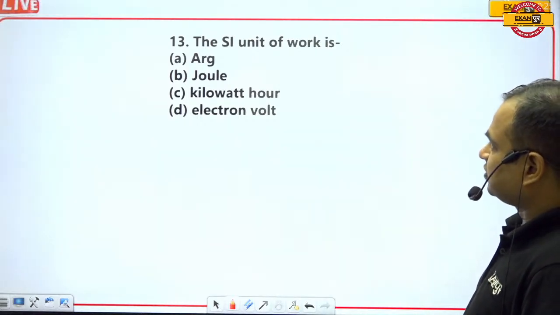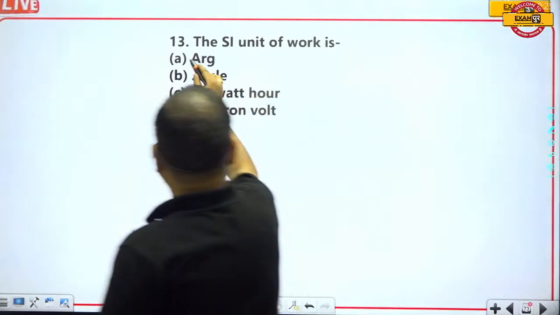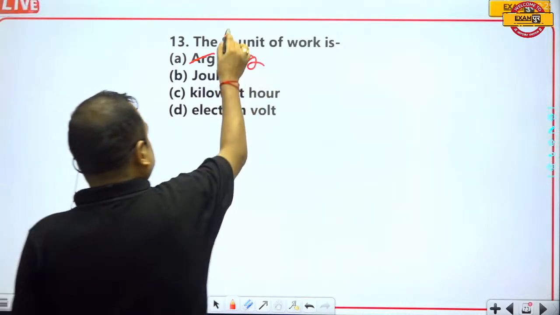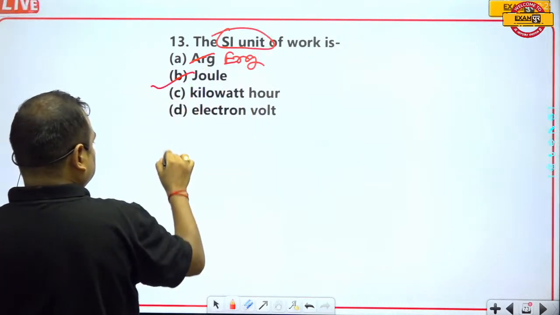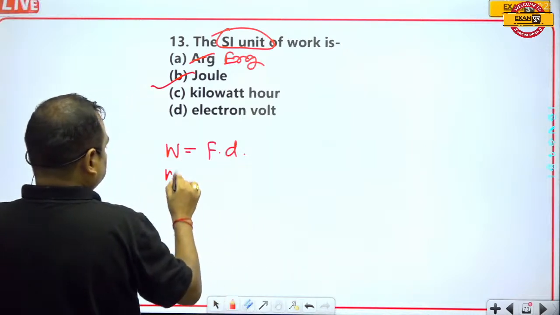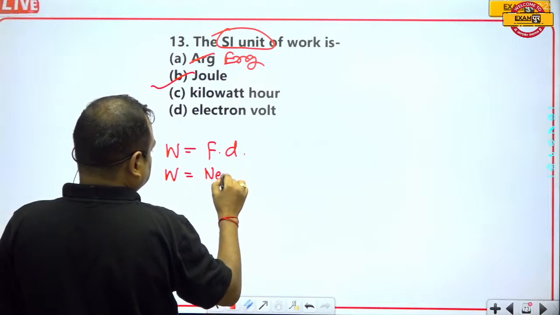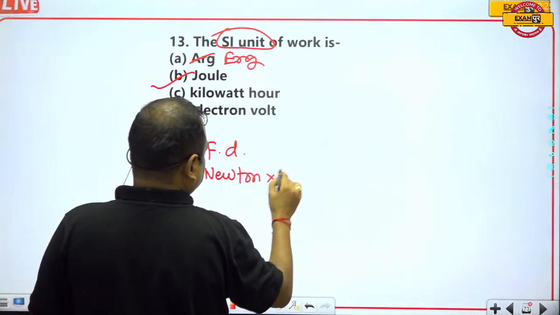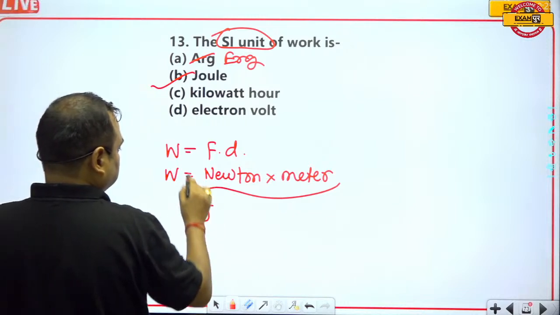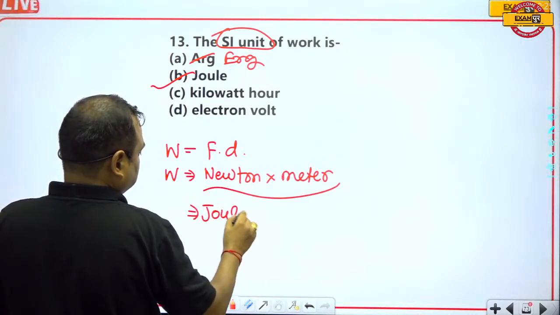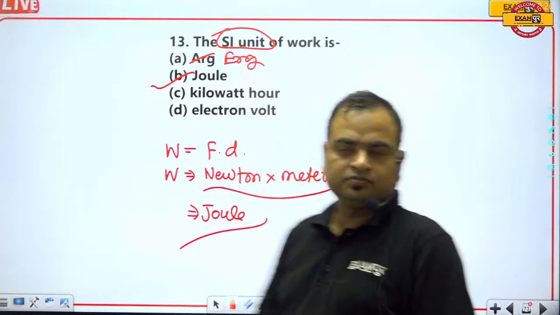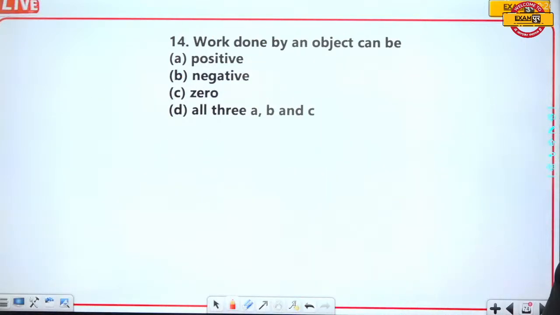The SI unit of work. This is actually erg, no, the SI unit of work is joule, because we all know that work is equal to force into displacement. So work is equal to Newton into meter, and this is known as joule. Clear? This is known as Newton.